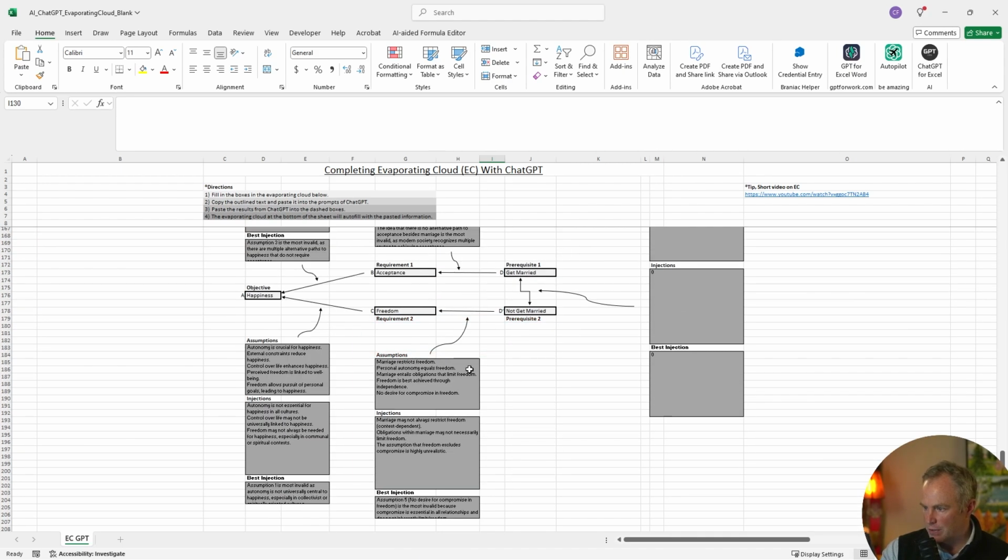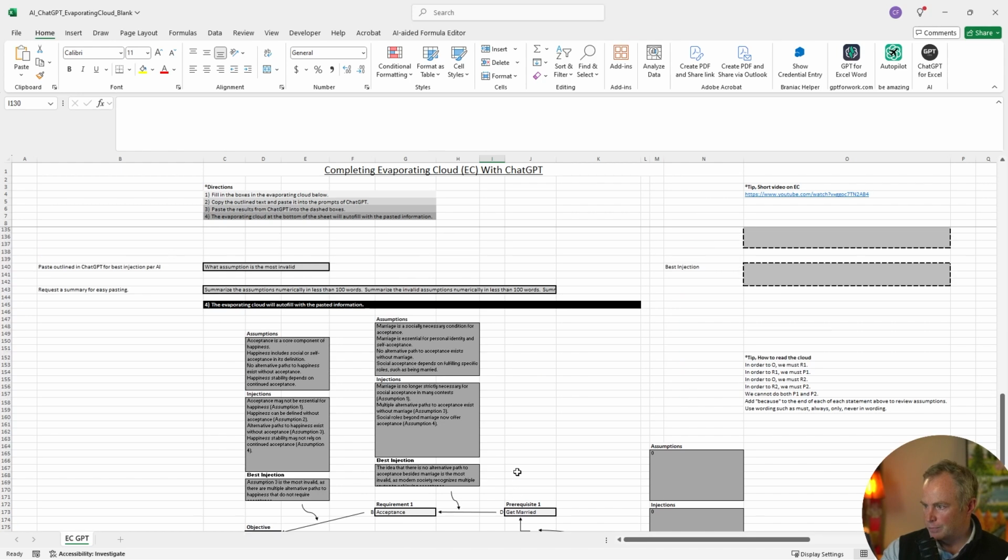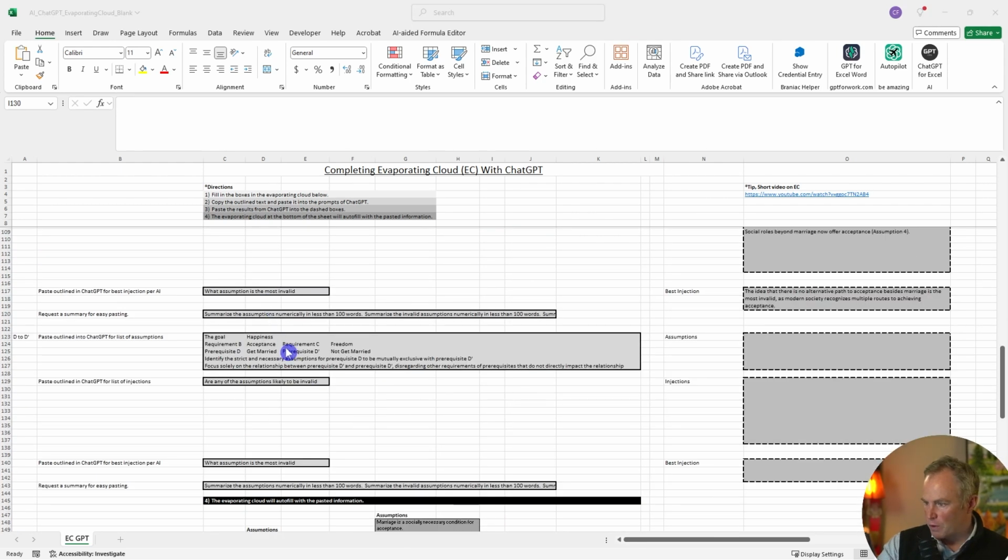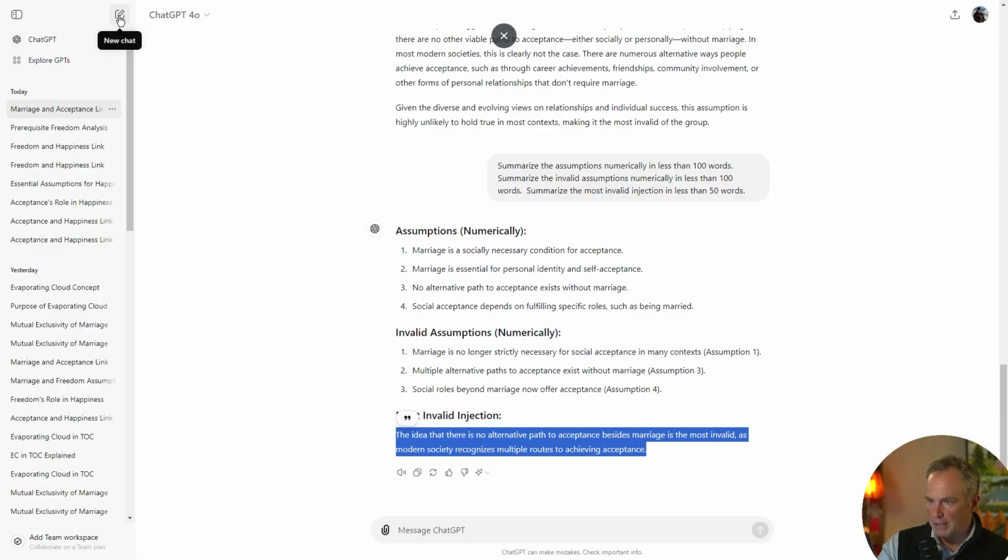It just filled out this leg right here. The next portion acts the same way, but it's a little different because you're making sure the prerequisites are mutually exclusive. Clear out ChatGPT again.